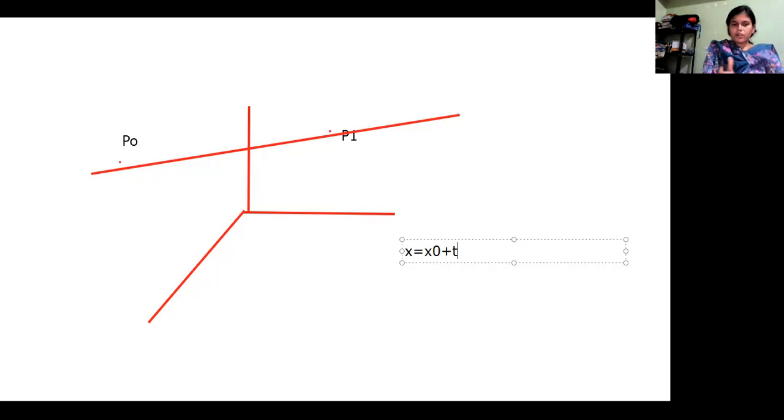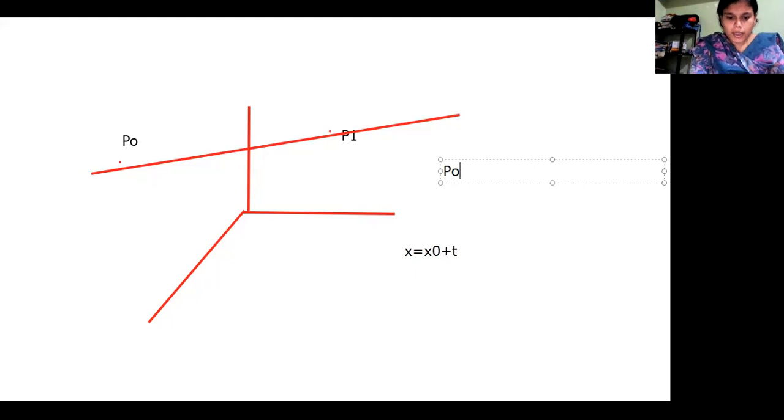We can calculate it with the help of P naught P1. It is simply x1 minus x naught, y1 minus y naught, z1 minus z0.